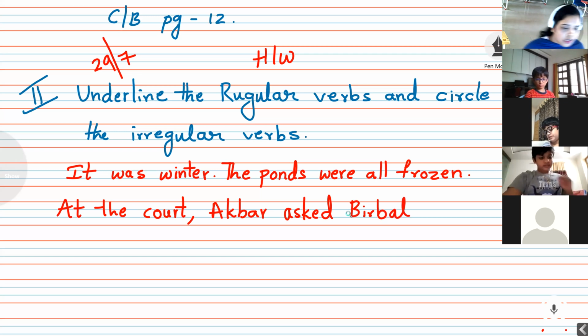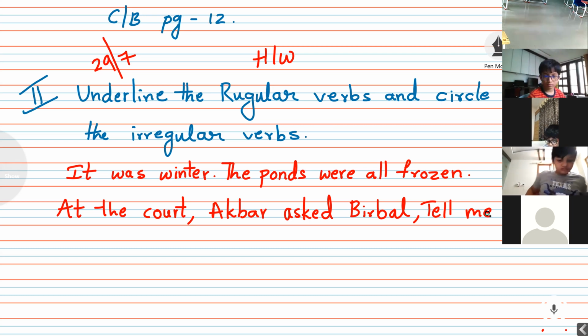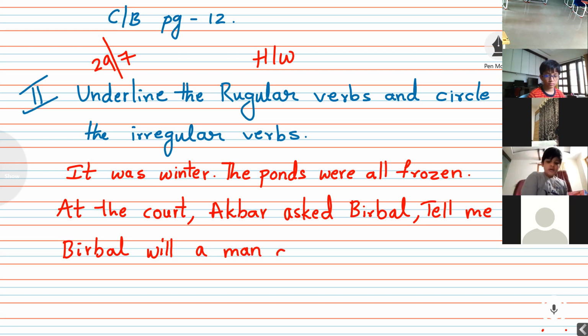Okay, it was winter. The ponds were all frozen. At the court, Akbar asked Birbal, tell me, Birbal, will a man do anything for money?